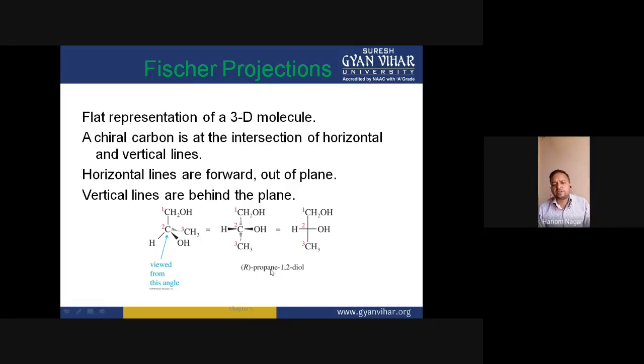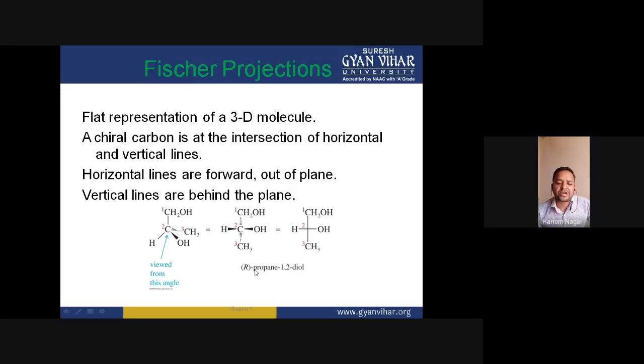We have already discussed the CIP rule, which says that for assigning the priority of the groups, we just have to consider the atomic number of the atoms which are directly connected with the carbon. So here this is R propane 1,2 diol.